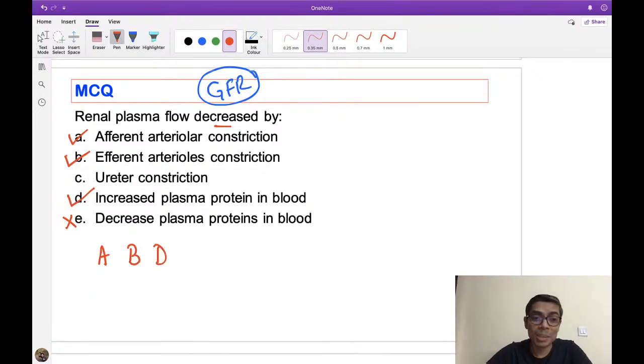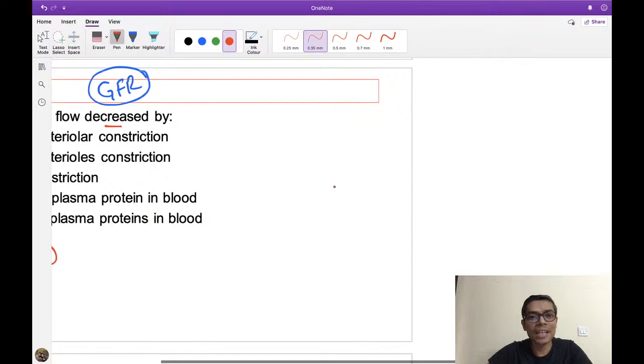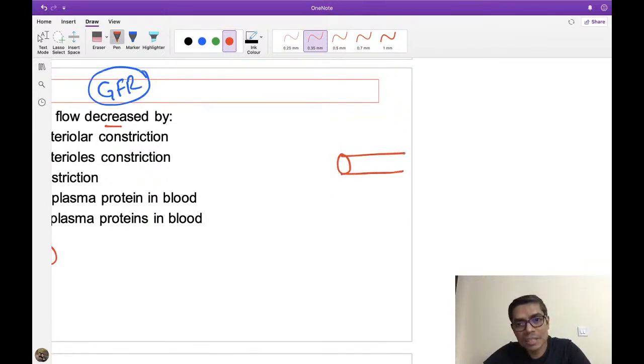So please remember both afferent and efferent arteriolar constriction can lead to decreased renal plasma flow. I told you this concept in classes where I discussed the GFR regulation.